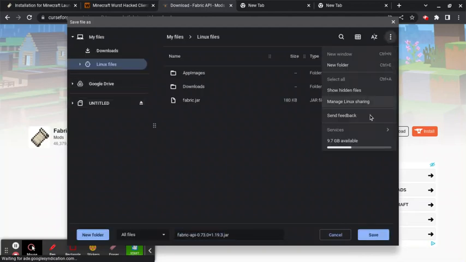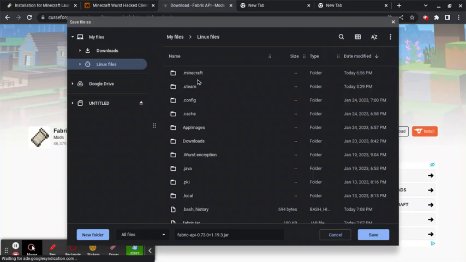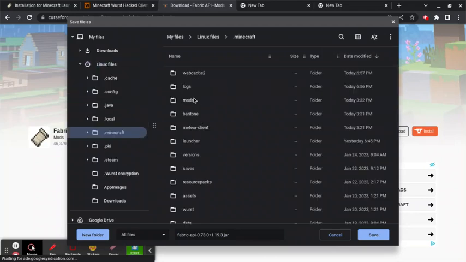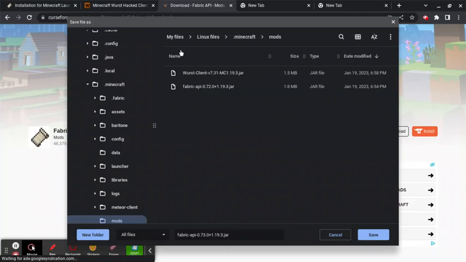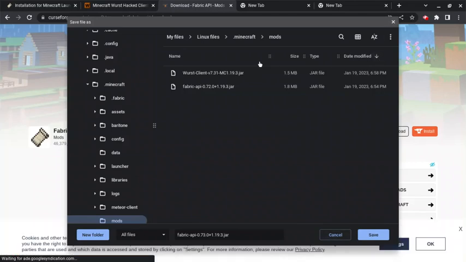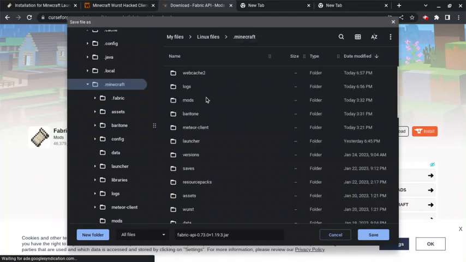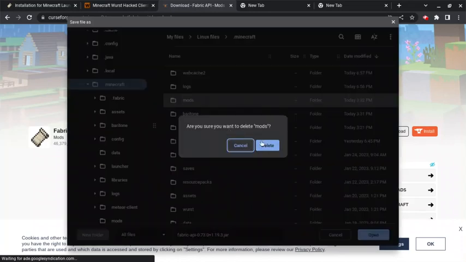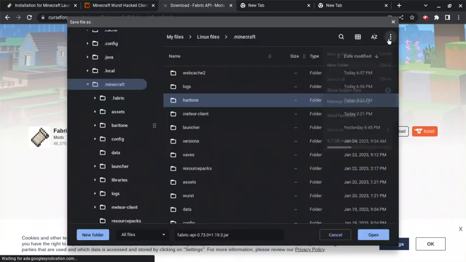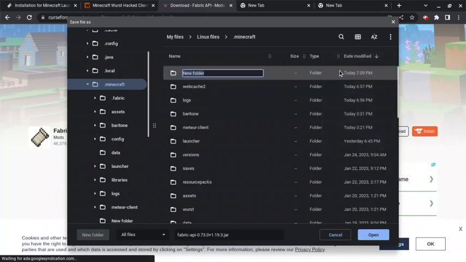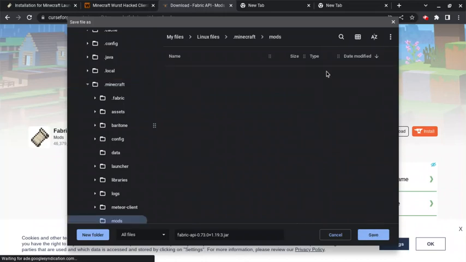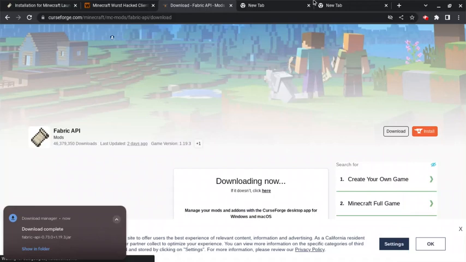Now you're going to want to go to show hidden files, and then you're going to want to go to .minecraft. Now you may not actually have a mods folder already, but let's just pretend that the mods folder isn't there. Now we're going to want to create a new folder called mods. There we go. And then we're going to want to put it in there. Just like that. Alright, so now we are done with that.